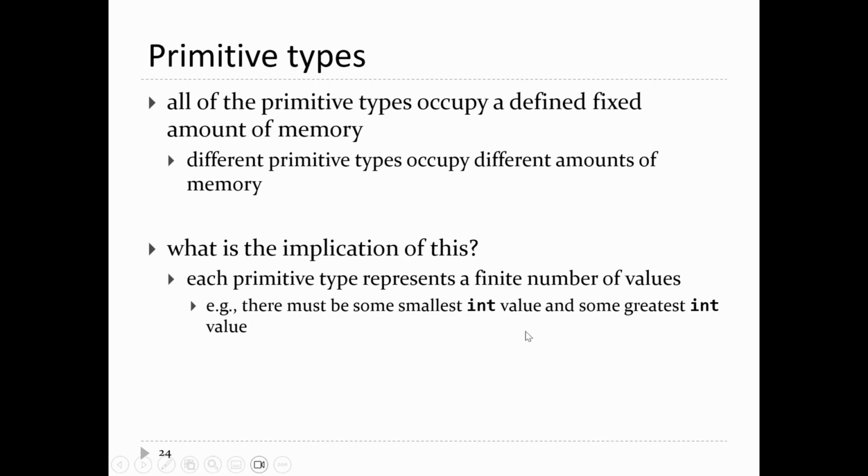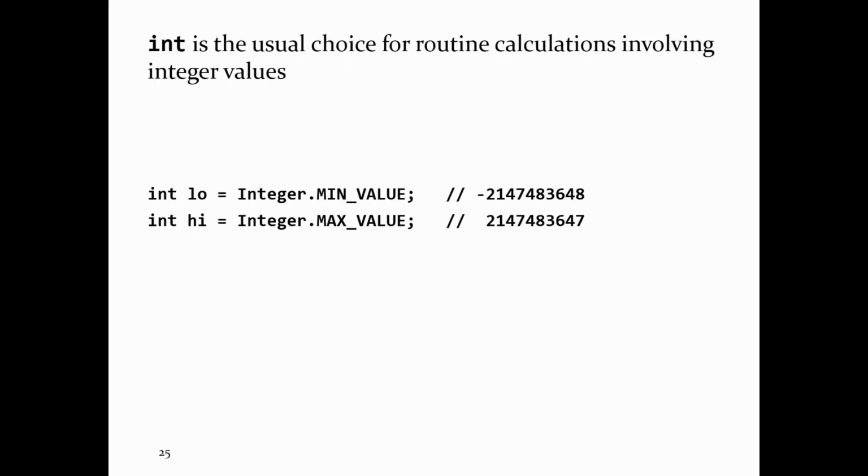So if every primitive type represents a finite number of values, what does that mean? It means that when you use int, there's some maximum value that you can represent, and there is some minimum value you can represent, and anything outside of that range you cannot represent. For int, the most negative value you can write down is roughly minus 2 billion. The largest value is roughly 2 billion.